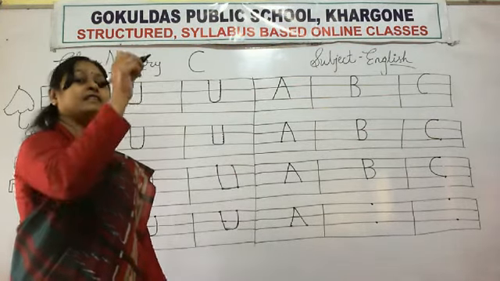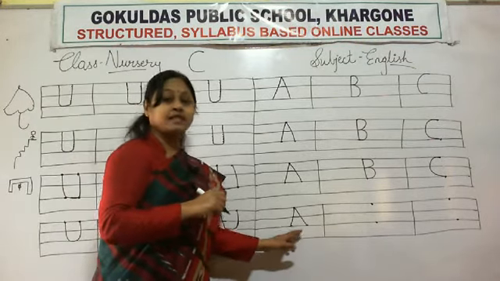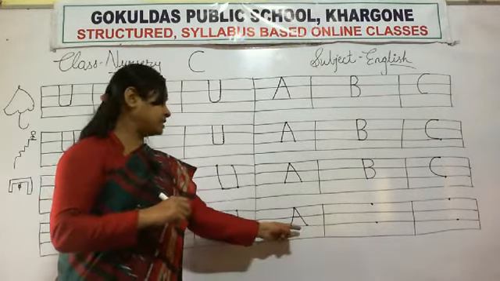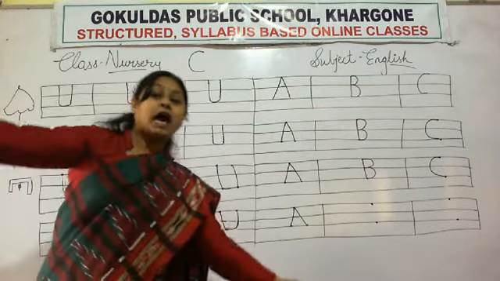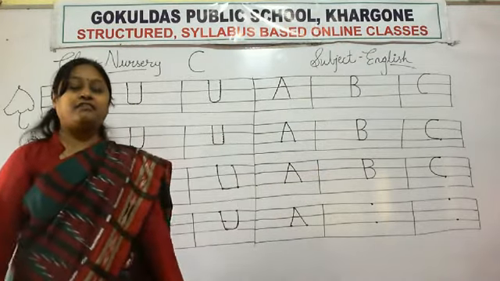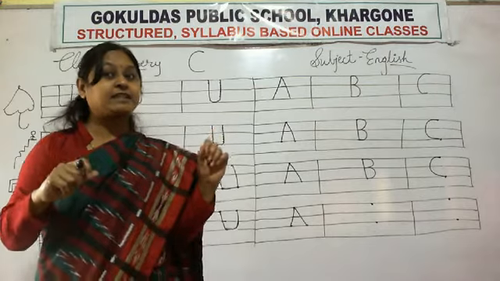So which letter is this? A. A for apple. A for aeroplane. A for arrow. A for alligator.